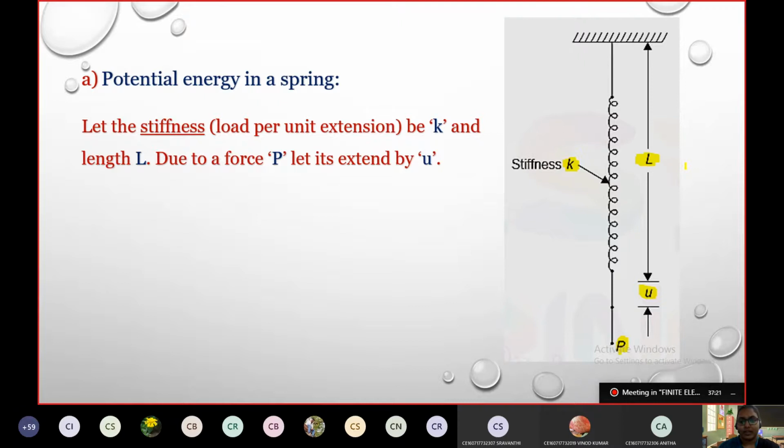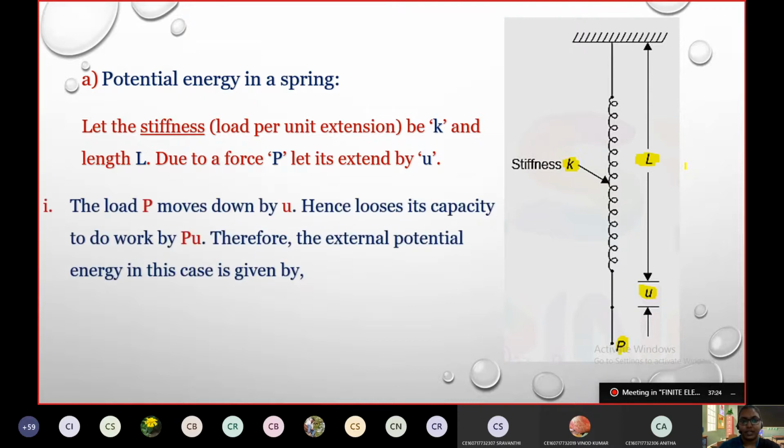Now, for this constraint, the load P moves down by U. This is self-explanatory. When the load is applied at the free end of the spring, due to gravity the spring moves downwards, due to which there is an extension of U. So what is happening? The spring is losing the capacity to do work. The work done is due to the effect of gravity.